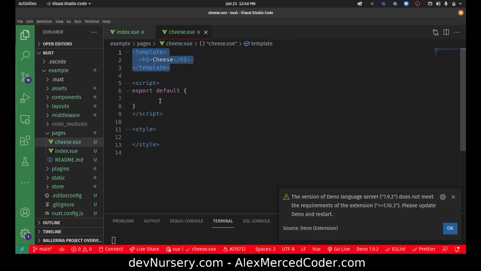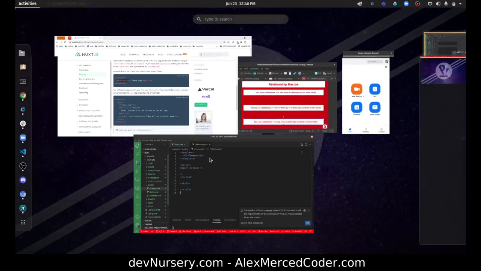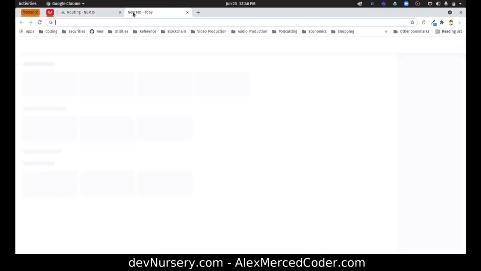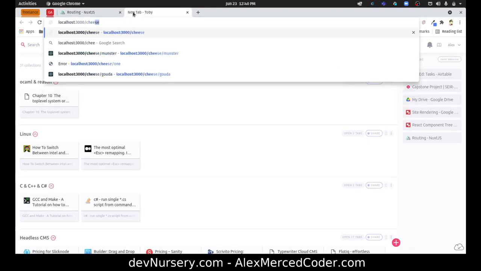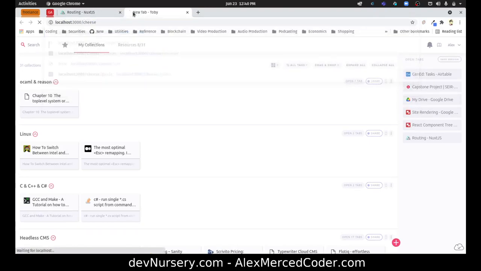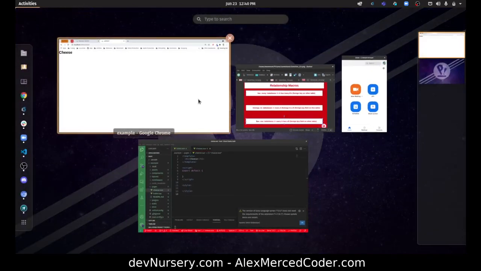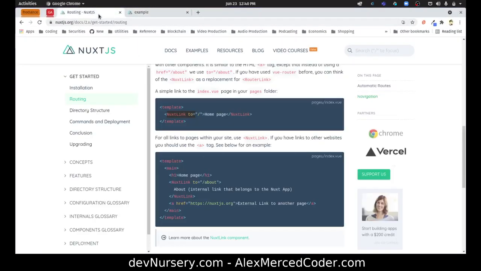Okay, so there's my template, here's my script tag, and here's any styling. And now I should be able to go to localhost 3000, because we're using file-based routing. So whatever the name of the file is the route. So localhost 3000/cheese. Yep, that works. Good. So this is pretty much just like Next.